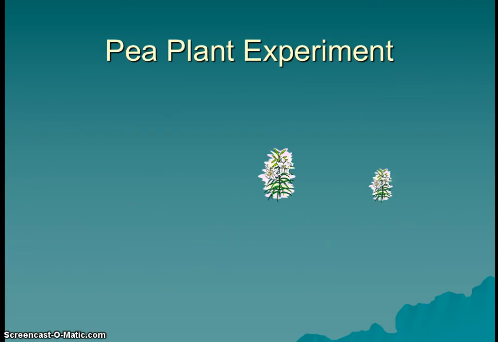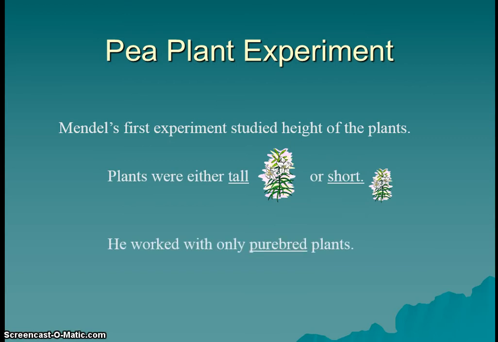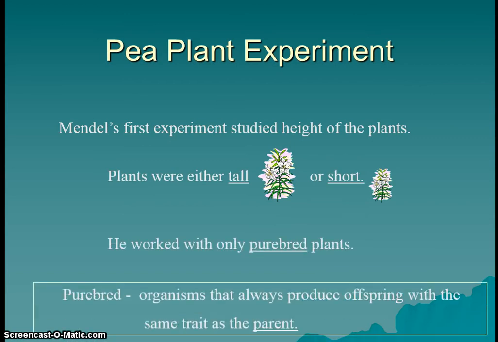So Mendel started his pea plant experiment, and he wanted to look at height of plants. And all pea plants are either tall or short. There's no in between. And he worked with only purebred plants. Now the word purebred is referring to organisms that always produce offspring with the same trait as the parent.